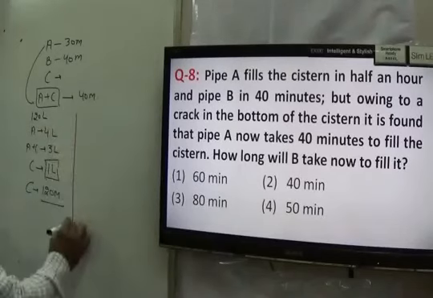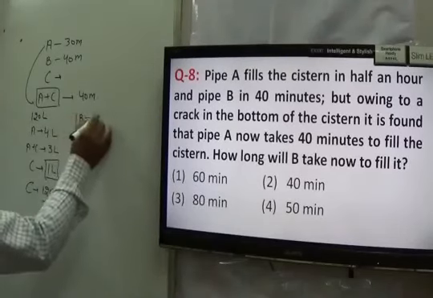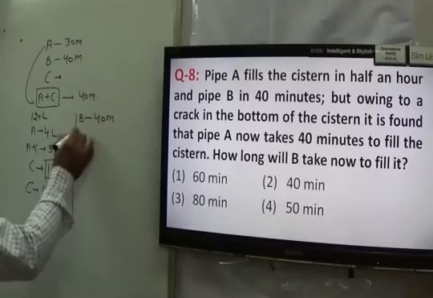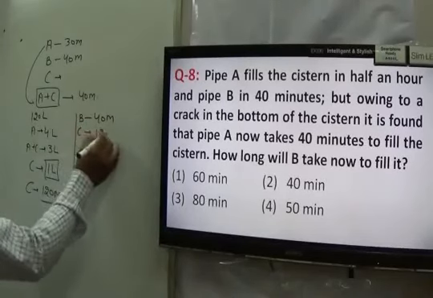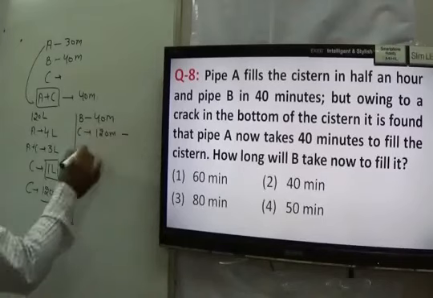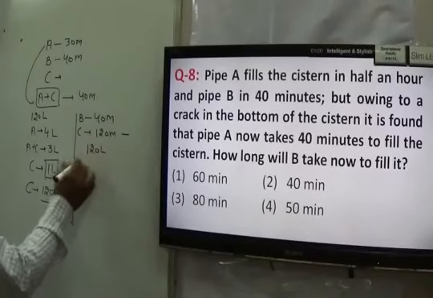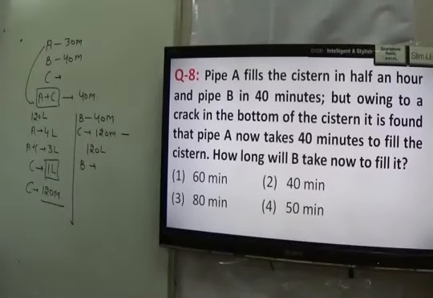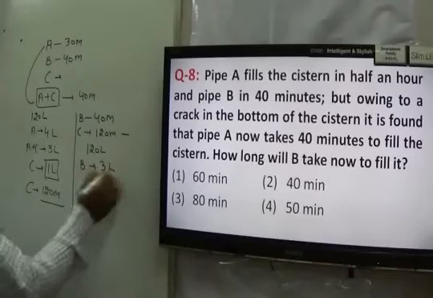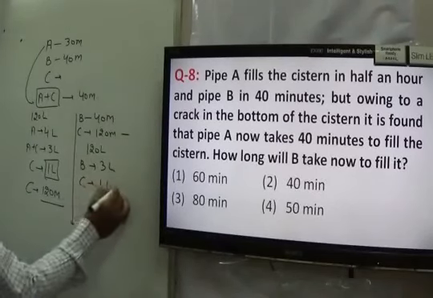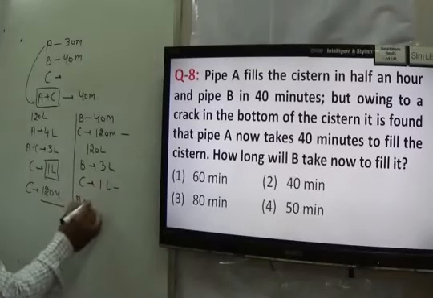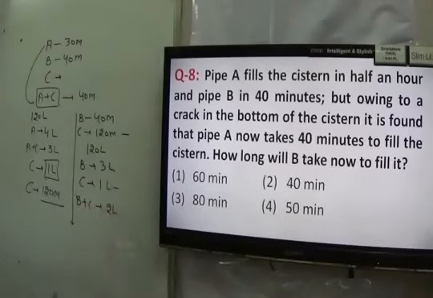If both B and C are working, then we know that B can fill the tank in 40 minutes and C can empty it in 120 minutes. Take the LCM, 120 liters. It means B in 1 minute fills 3 liters and C empties 1 liter. Effectively, when they work together, they fill 2 liters in 1 minute.